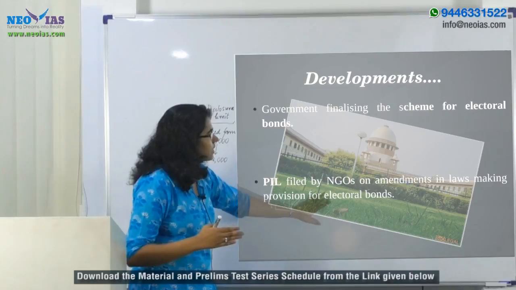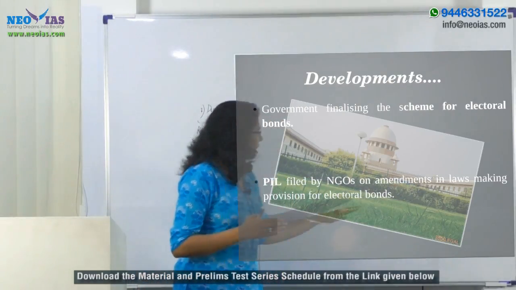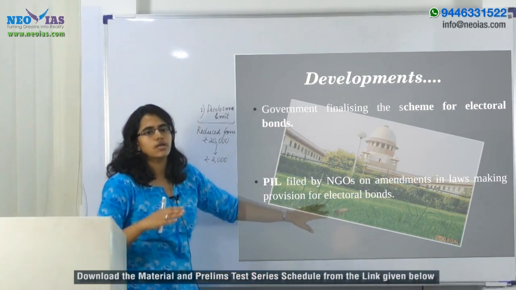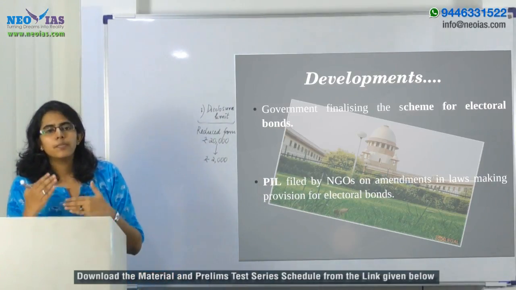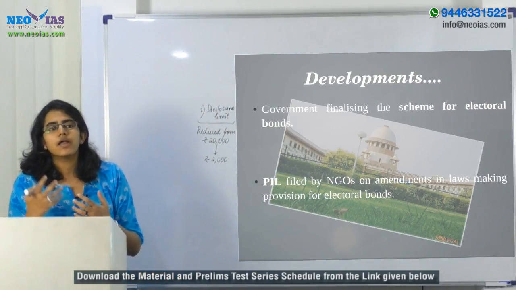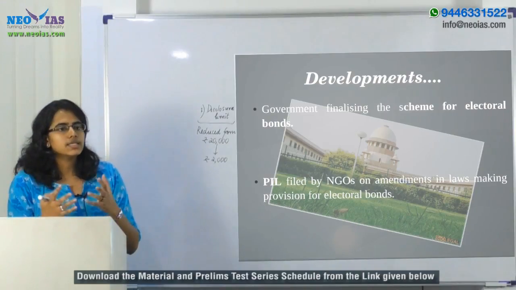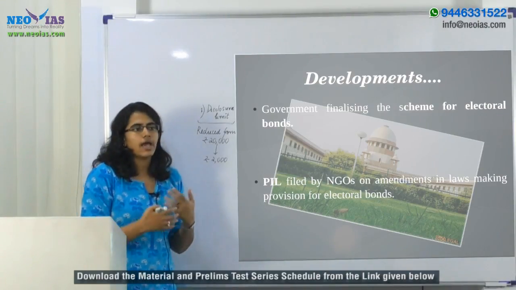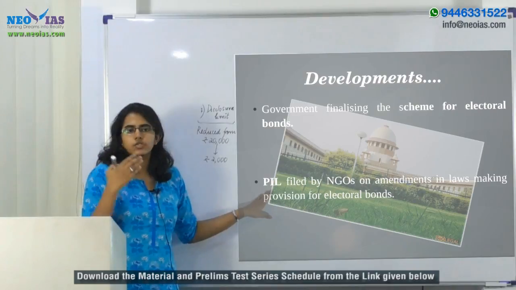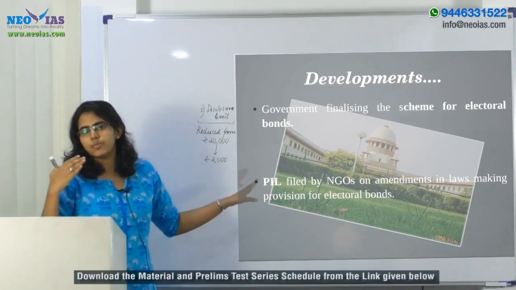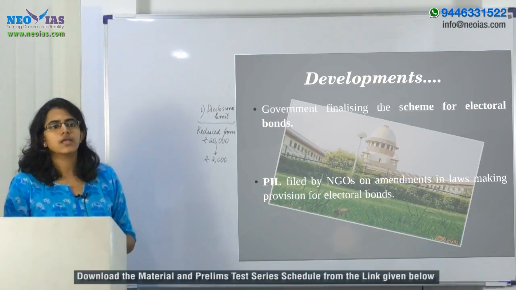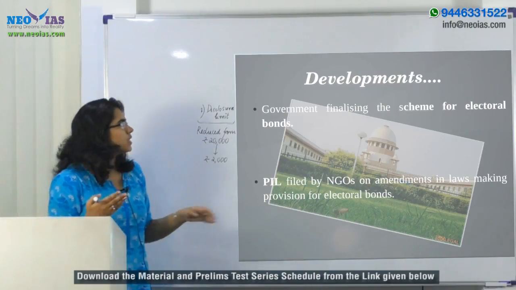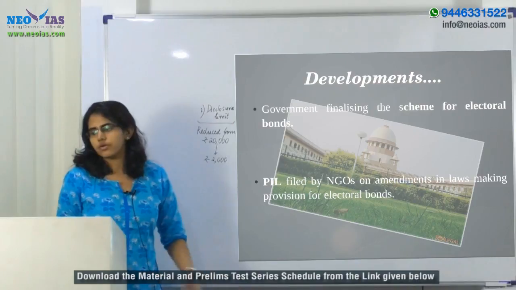They said that the amendments in the law-making provision for the electoral bonds are not only making political funding more opaque, but also preserving anonymity. The Supreme Court has agreed to take up this PIL, and it has also sought a response from the Centre as well as the Election Commission. So these are the developments in regard to the electoral bond.